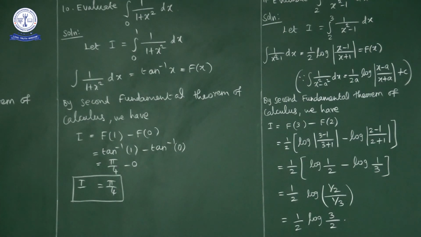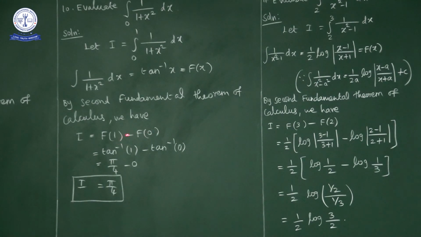I'll repeat once again. The question is to evaluate integral 0 to 1 of 1 upon 1 plus x square dx. Lower limit is 0, upper limit is 1. First of all, the indefinite integration of 1 upon 1 plus x square dx is tan inverse x. Let it be capital F of x. By the second fundamental theorem of integral calculus, I is equal to f of upper limit minus f of lower limit, that is f of 1 minus f of 0.